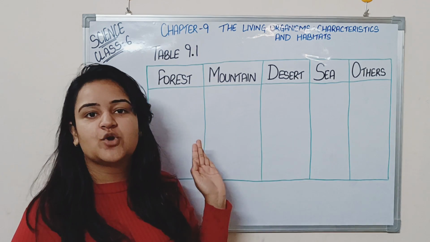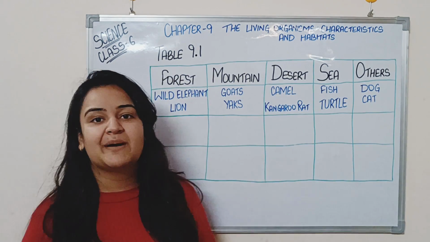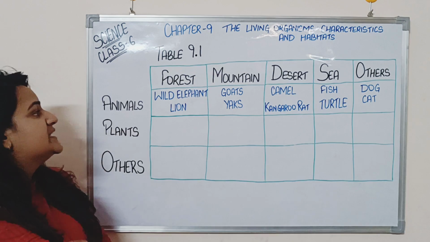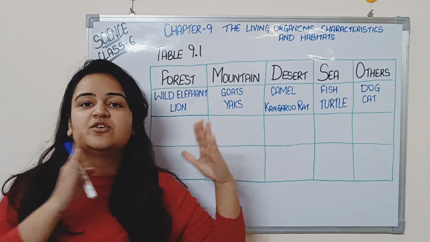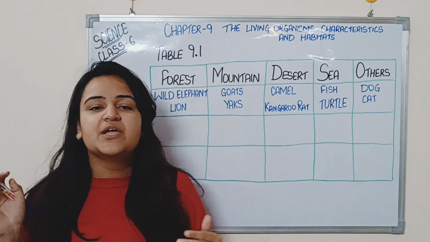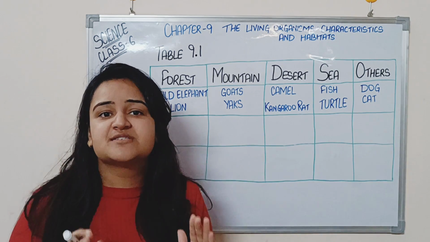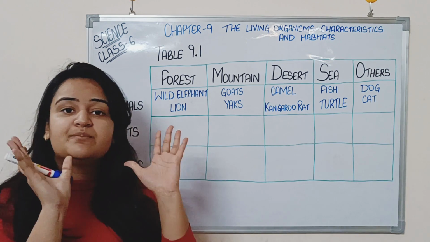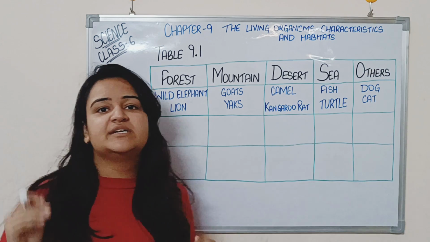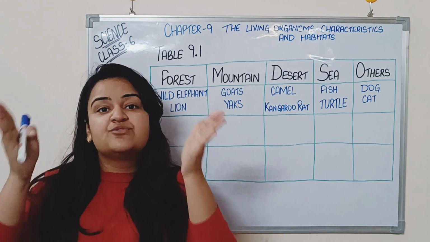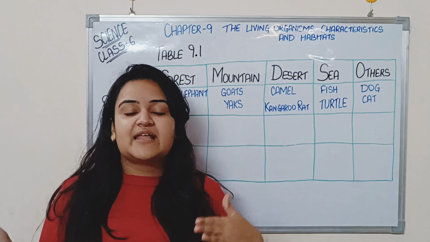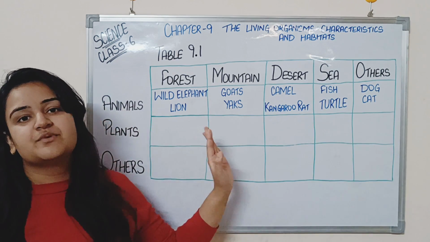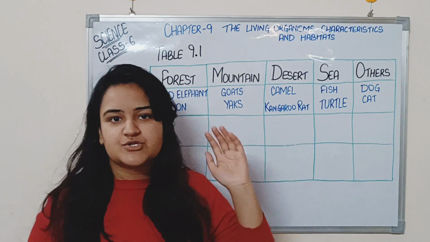So firstly, we will be talking about the forest. Firstly, talking about animals, in the forest what type of animals do we see? There are wild elephants. There's a difference between a normal elephant and a wild elephant. The characteristics of a wild elephant are very much different. They are very wild, and you will see the difference in their body structure itself. You can Google it and you can see there is a difference between the physical appearance of the wild elephant and the normal elephant. Okay, so wild elephants, and lions are obviously present in the forest. Lions, tigers, leopards, all of them.